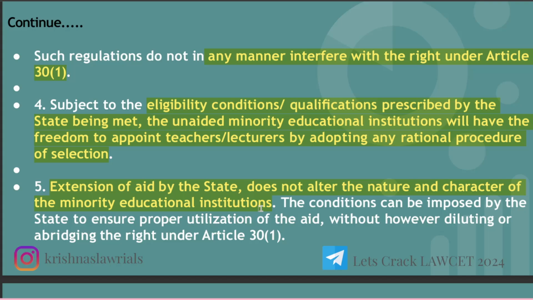The conditions can be imposed by the state to ensure the proper utilization of the aid. So it will not interfere with the educational institution's character or nature, but it can impose some restrictions just to ensure that whatever financial help the state has given is utilized properly, without, however, diluting or abrogating the right under Article 30. Without affecting Article 30 and its rights, the government can ensure that whatever funds it is giving should be properly utilized.